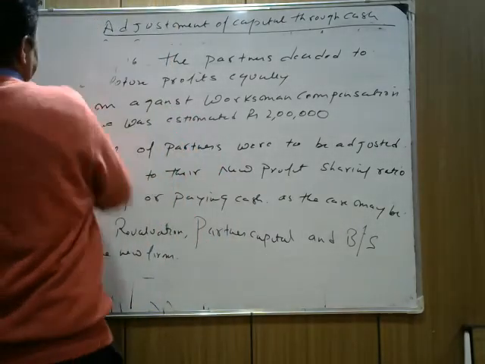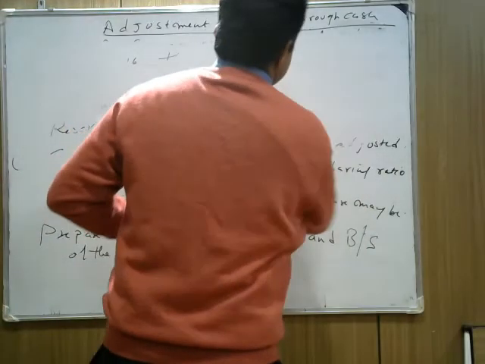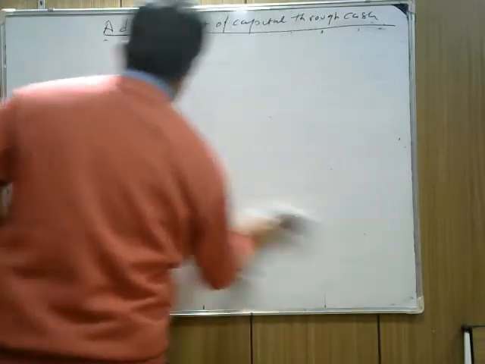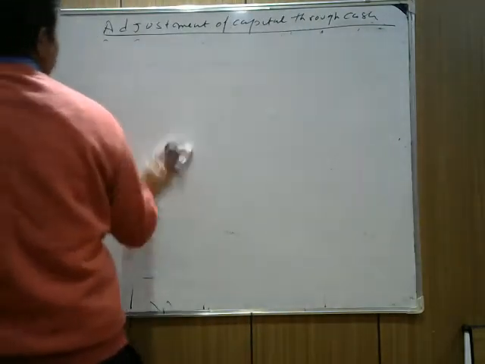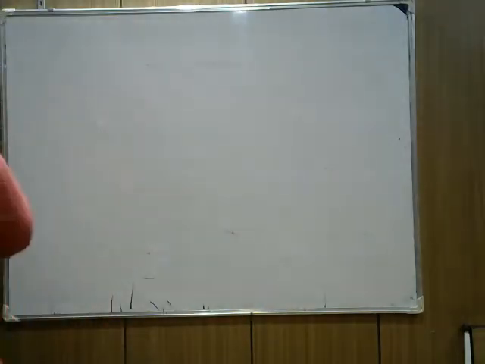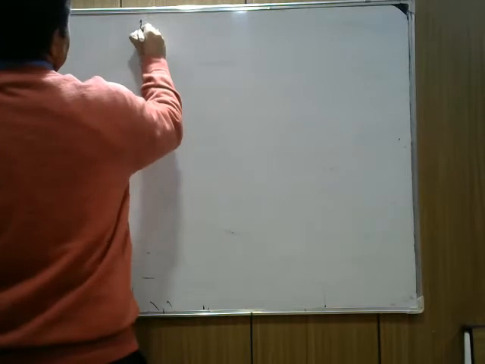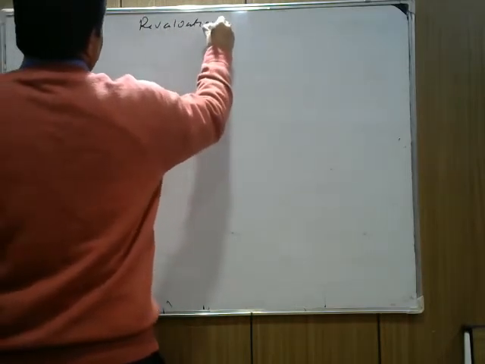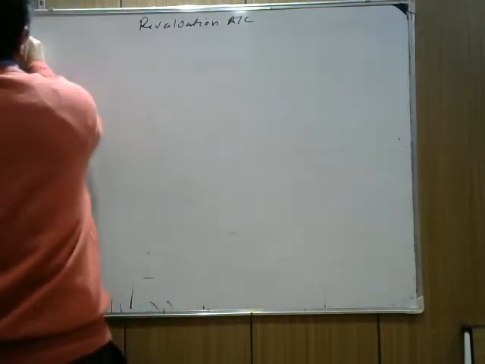Now here, how do we make it? The first thing we need is preparing the revaluation account. Revaluation account. A simple part, do it fast.